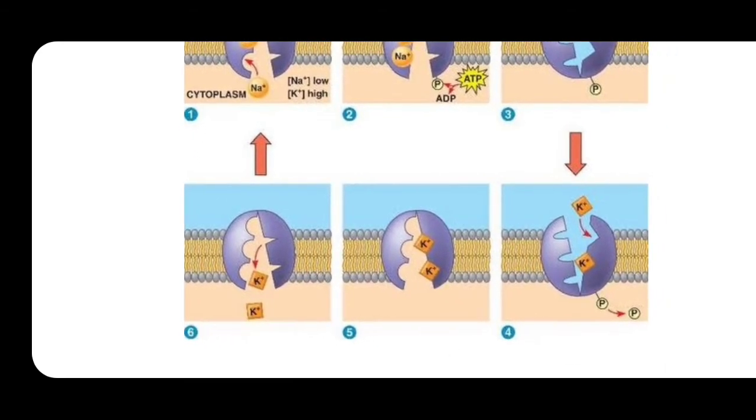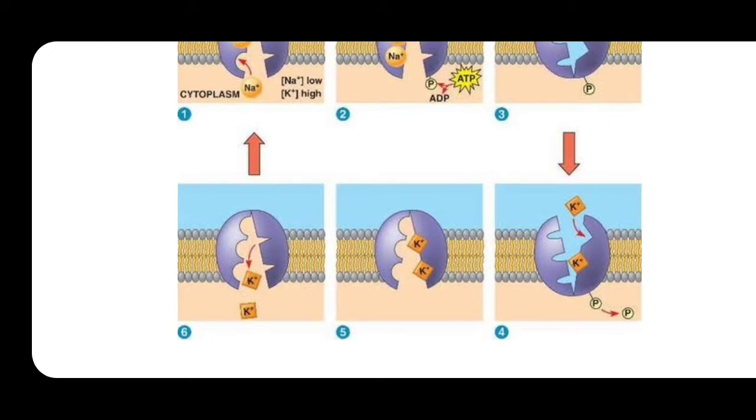Okay, so in the fourth diagram you can see, after transferring the 3 sodium ions from the exoplasm towards the extracellular fluid, it is going to take 2 potassium ions from the extracellular fluid. Why only 2? Because there were already 3 binding sites, and they are used for the sodium ions. So it is left with only 2 sites. So there, 2 potassium ions will bind. In the fourth diagram you can see the activation gate is towards the extracellular fluid.